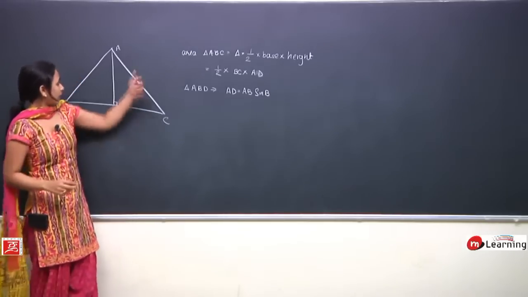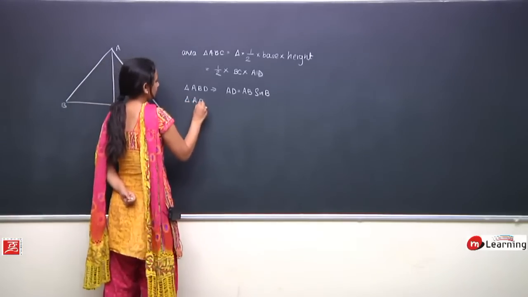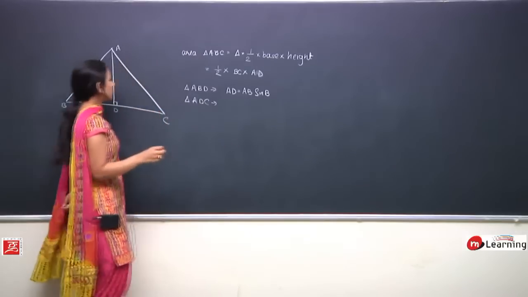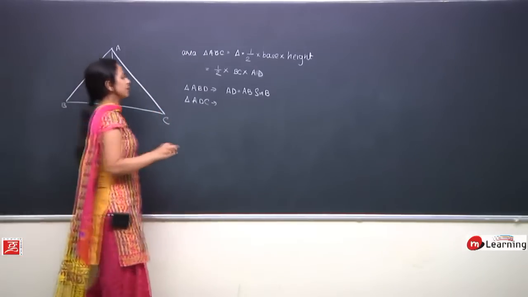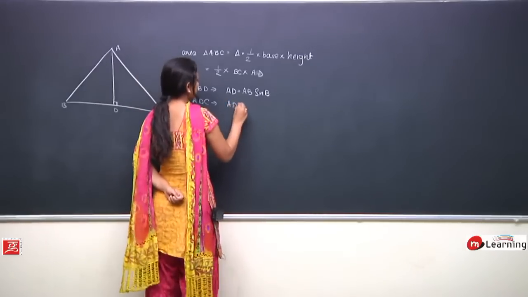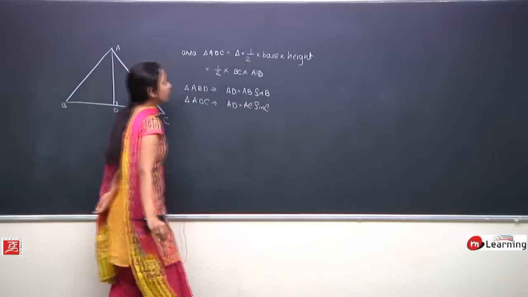And if I consider this triangle ADC, I know sine C would be AD upon AC. So AD is nothing but AC sine C. Very true.